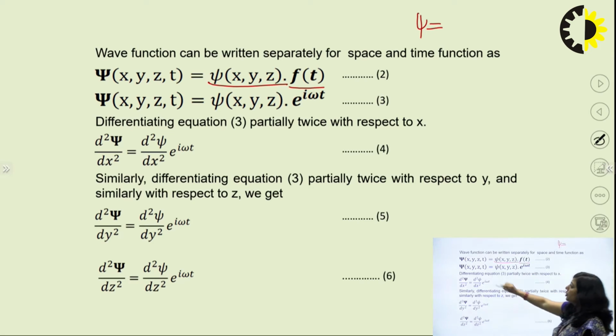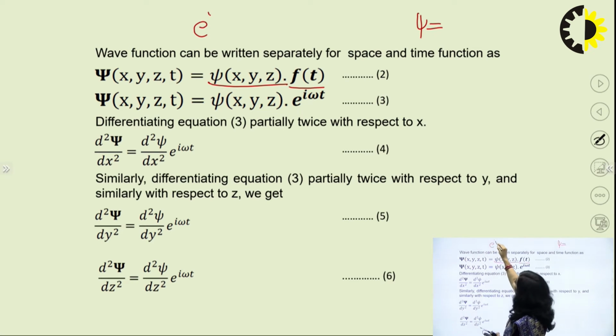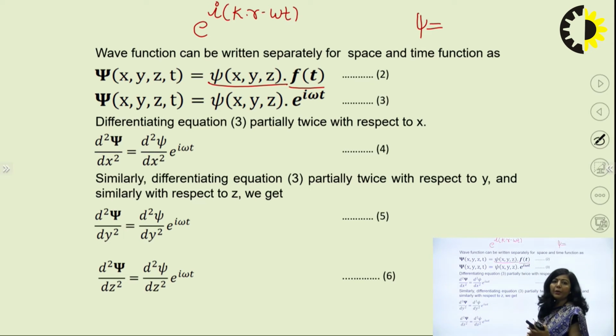Now, why am I writing this? Suppose your wave function is of this particular form, e raised to power i (k dot r minus omega t). In this term, e raised to power i k dot r is dependent on the position coordinates, on x, y and z.